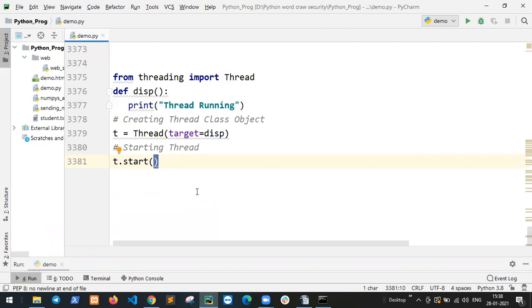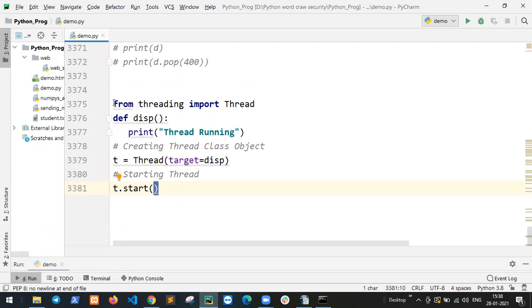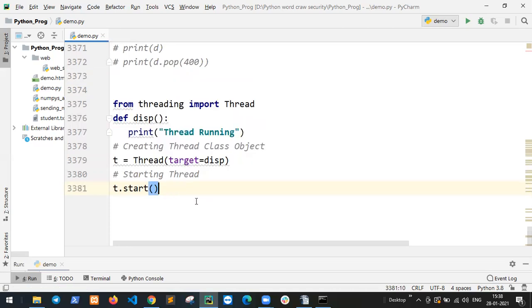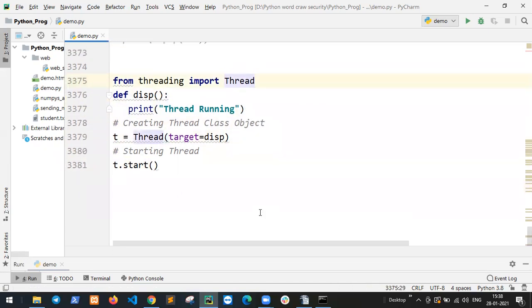Krishna, do you understand this code or not? Not clearly, sir. Okay.